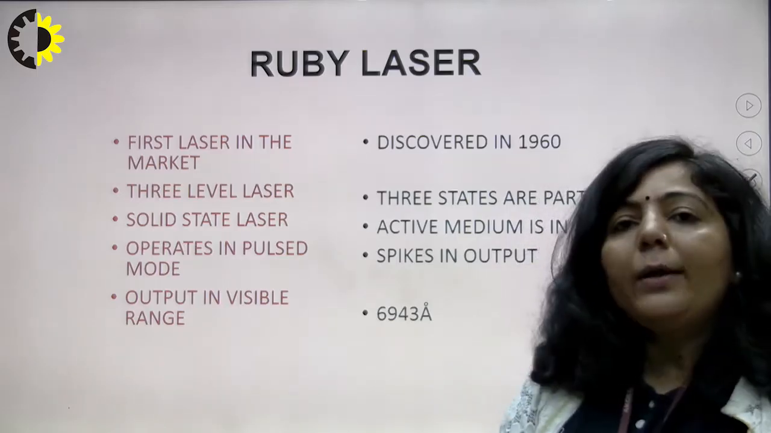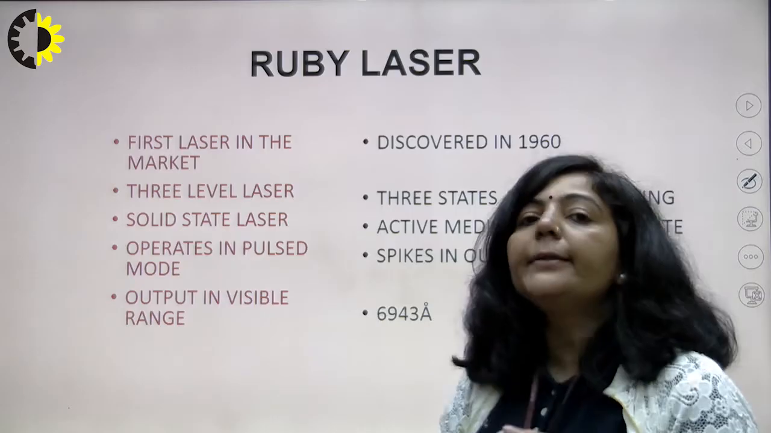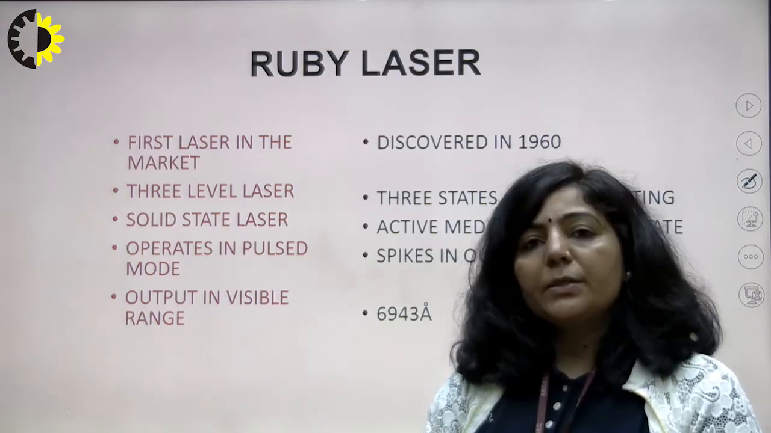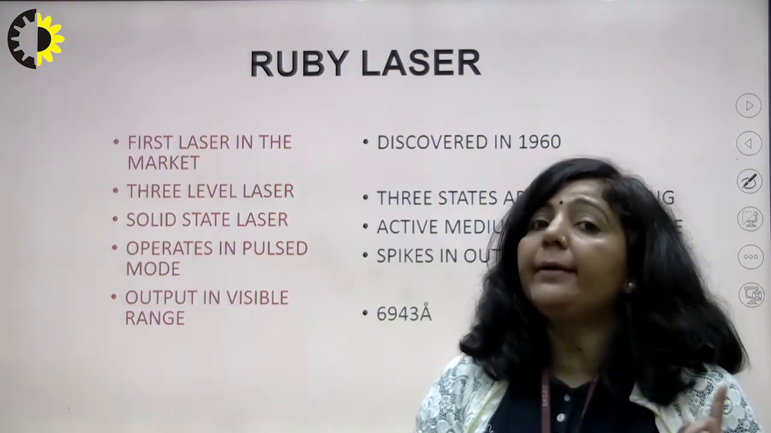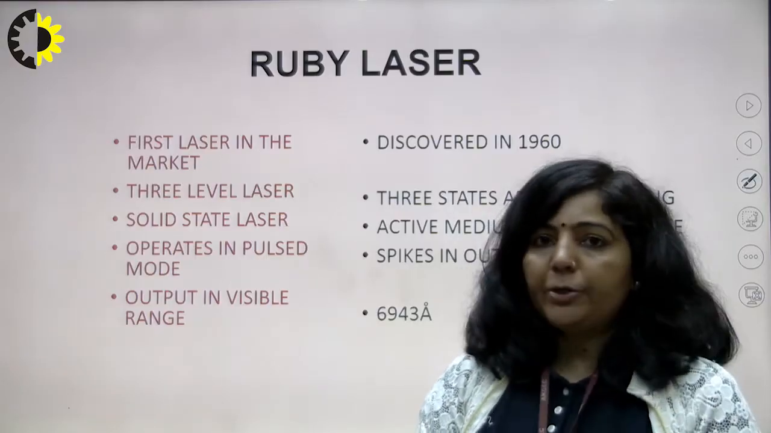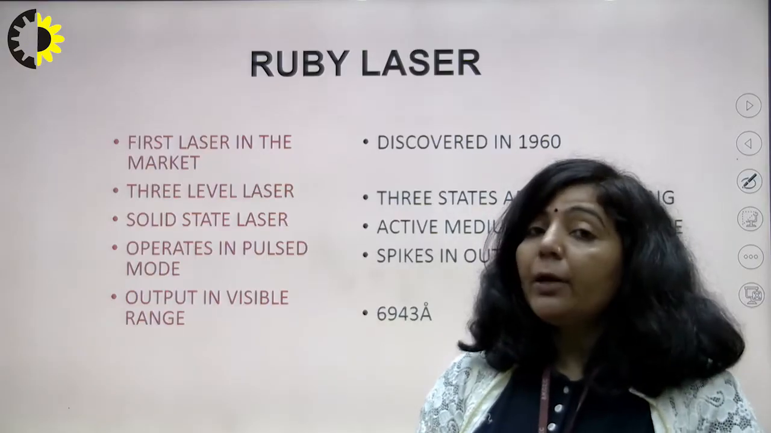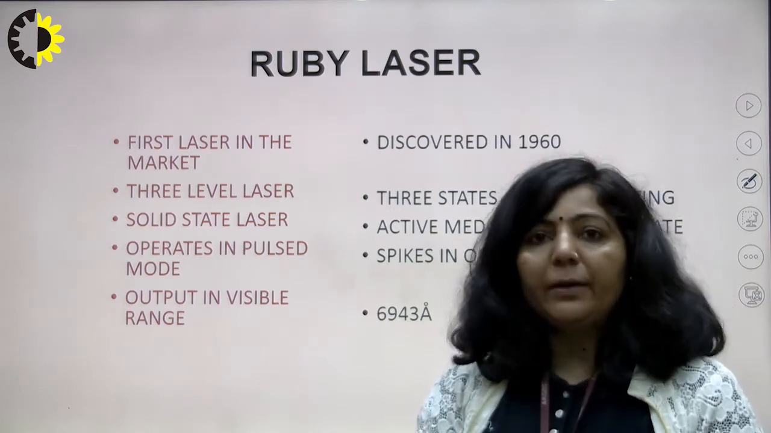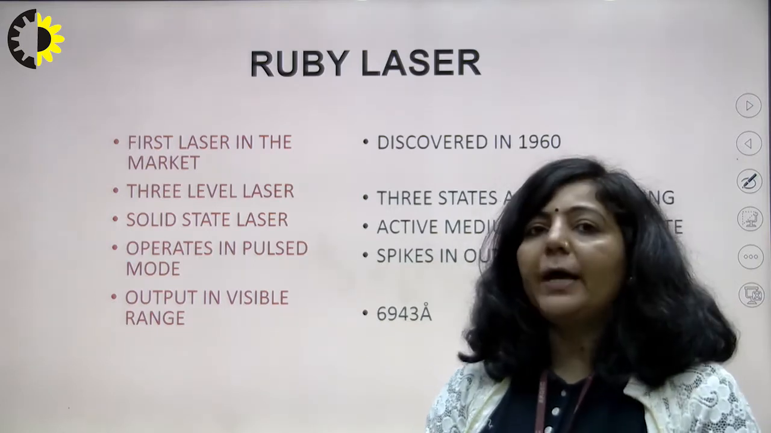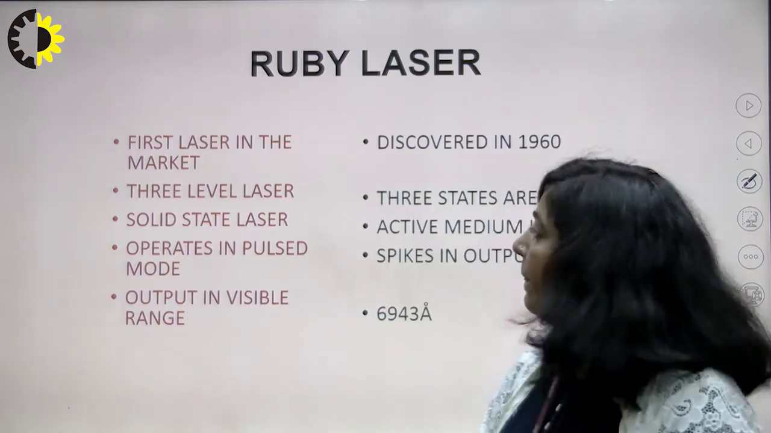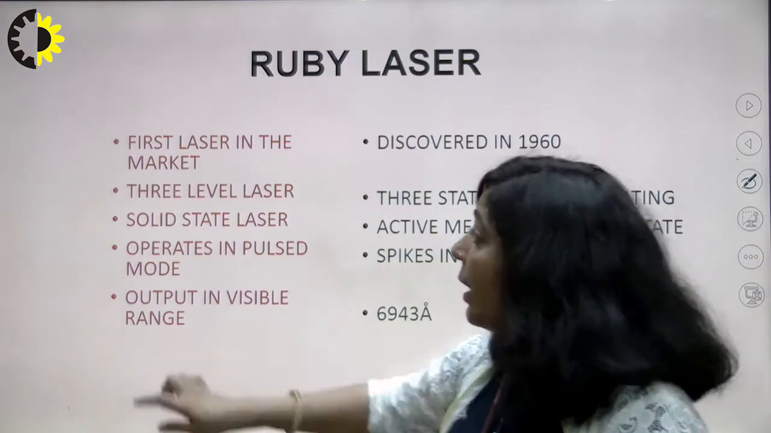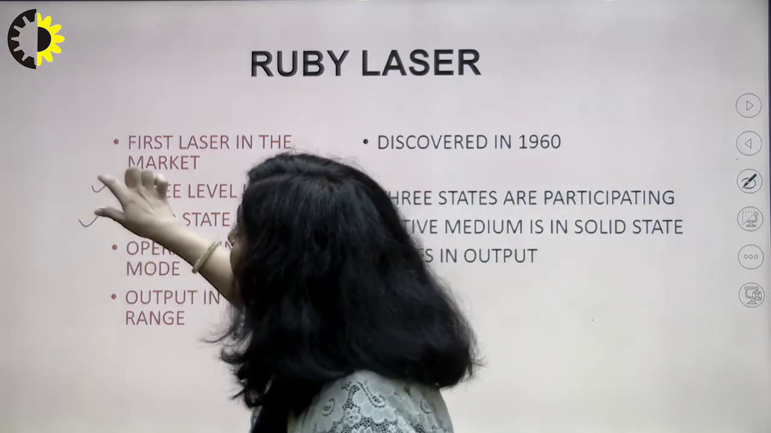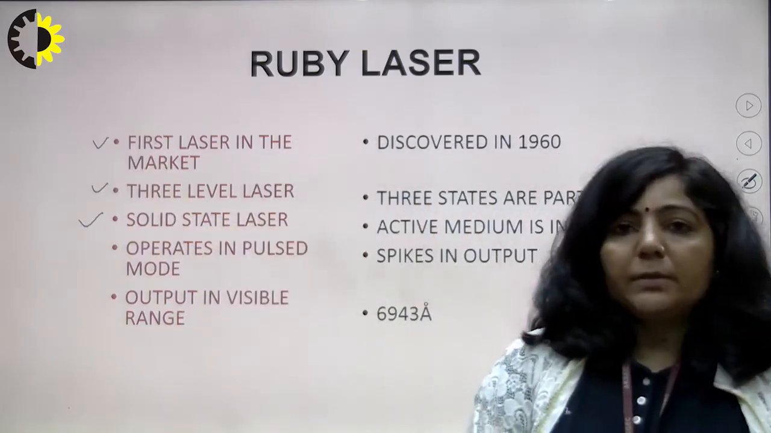As you know, all types of laser systems in the market are either 3-level lasers or 4-level lasers, as we have already discussed in our previous lecture. Since in Ruby laser 3 states participate, this laser is known as a 3-level laser. Then the next point: this laser is known as a solid state laser.